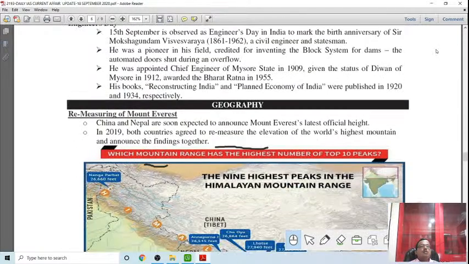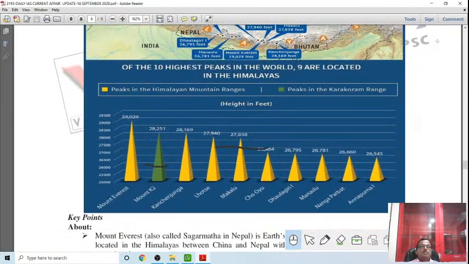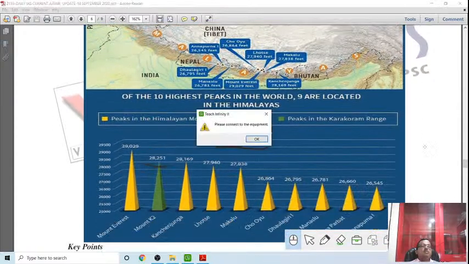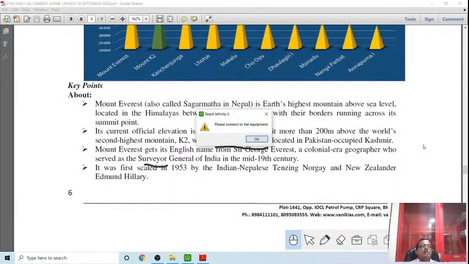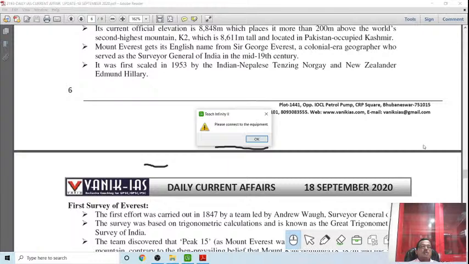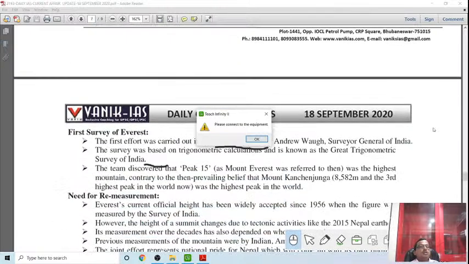Then there is news on remeasuring Mount Everest. Okay, there are several peaks: Mount Everest, K2, Kanchenjunga. All these heights are again being remeasured. Some are in Nepal, some are in India. So a step has been taken for remeasuring them. The first survey was done in 1847 by a team led by the Surveyor General of India, and subsequently this is going on. Then what is the need of remeasurement? Why is it to be done?